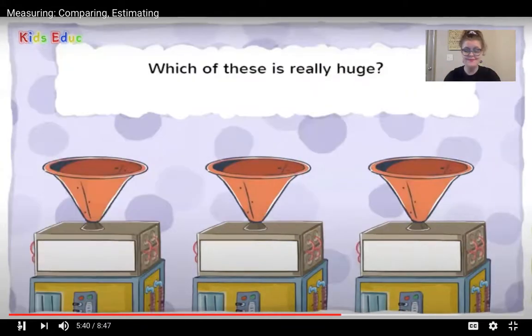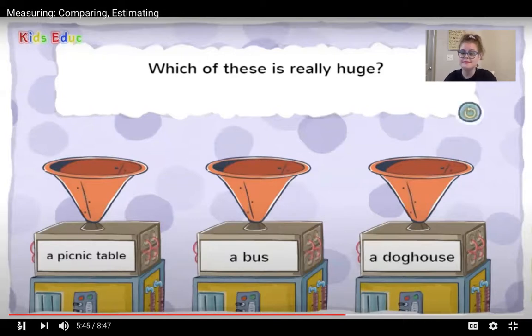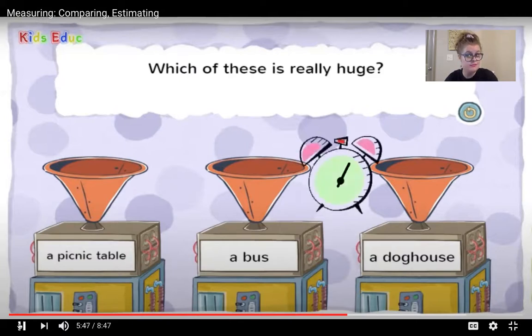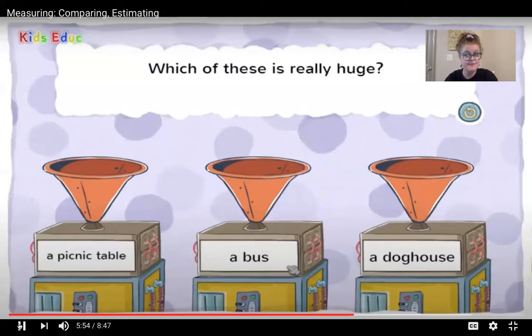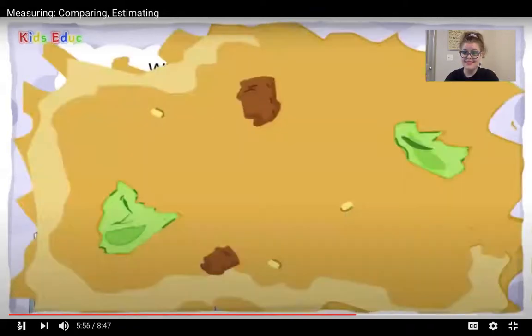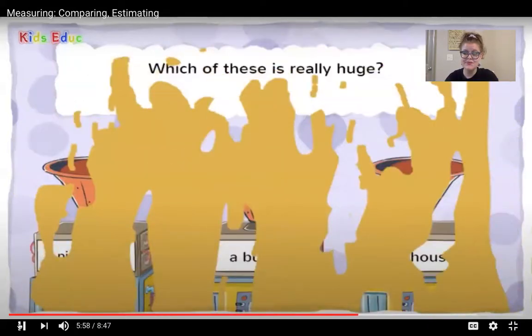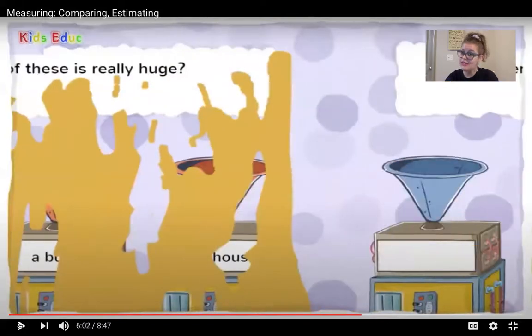Keep listening. Which of these is really huge? A picnic table, a bus, a doghouse. Ooh, which one's really huge, like really, really big? Picnic table, a bus, or a doghouse? A bus. You got it! When something is huge, that means it's really, really big. If you guessed bus, you're right.